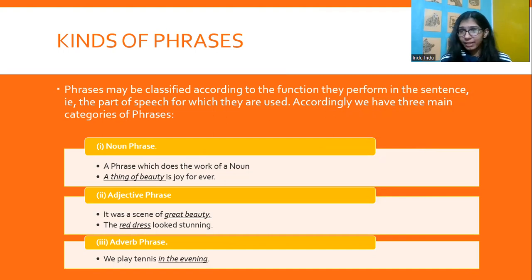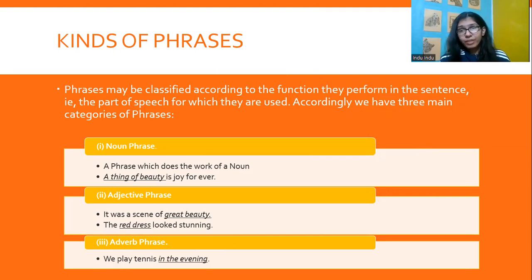Adjective phrase, a phrase which does the work of an adjective, that is, defines the noun, right? It was a scene of great beauty. So how was the scene? The scene was of great beauty. It defines the scene. The great beauty here defines the scene. The red dress looked stunning, right? So what dress? The red dress, right? It defines the noun again. The red dress looked stunning.